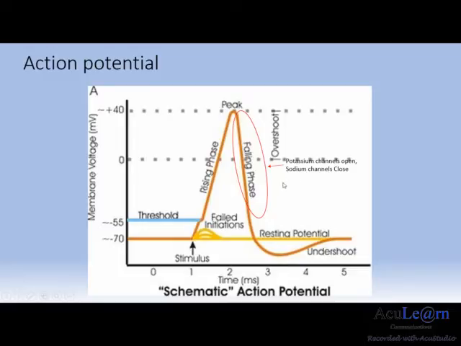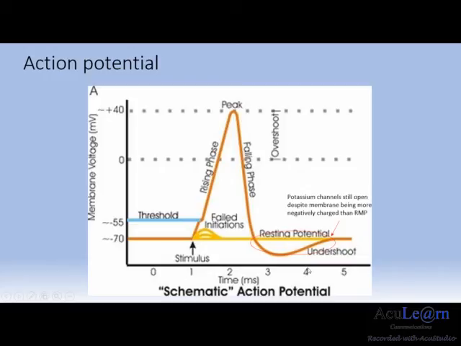Lastly, the undershoot occurs as the potassium channels are still open even after the membrane has reached resting potential. This undershoot gradually recovers to resting membrane potential as the membrane ion permeability returns to its resting state.